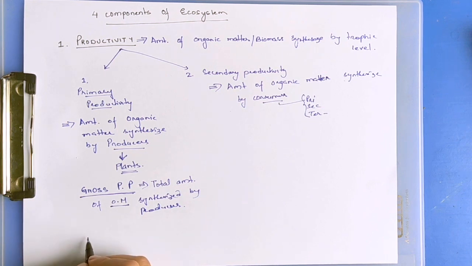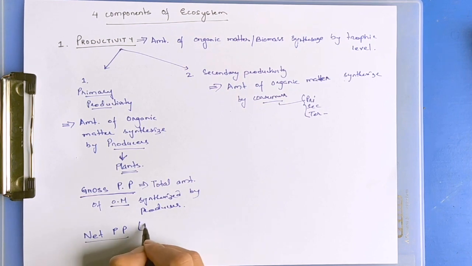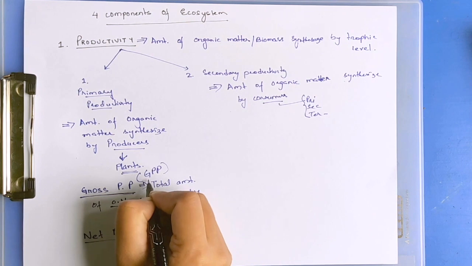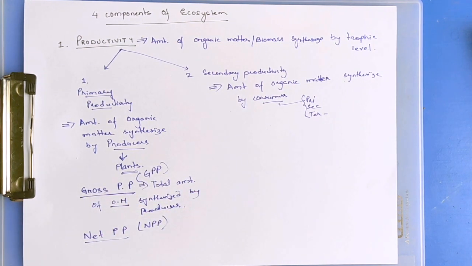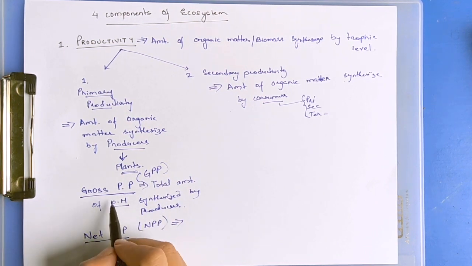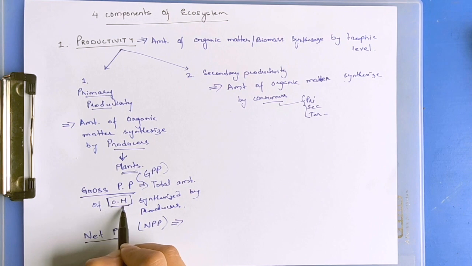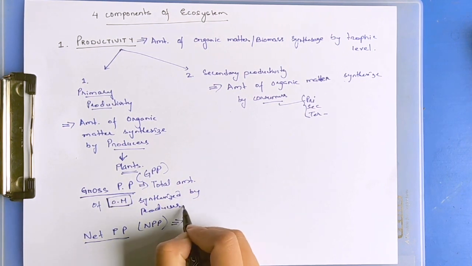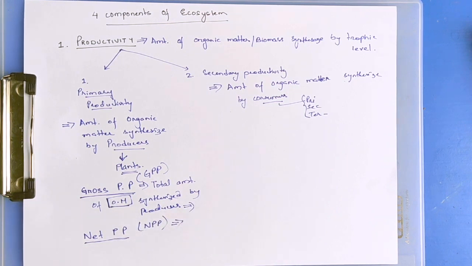Then there is net primary productivity, also known as NPP, while GPP is gross primary productivity. Gross primary productivity is the total amount of organic matter synthesized by the producers, which are mainly plants.